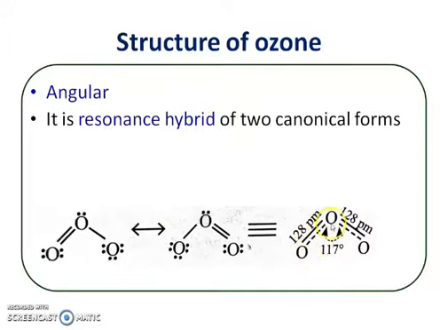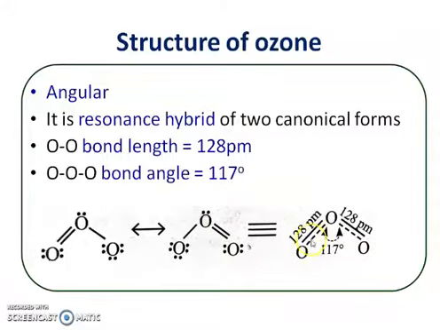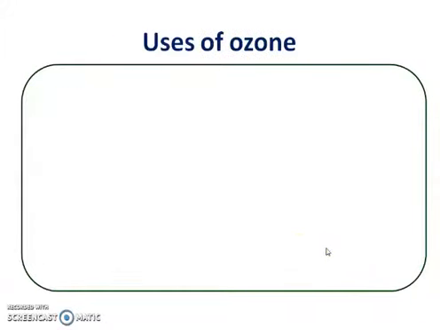So the O-O bond length is 128 picometer and the O-O-O bond angle is 117 degree. So these are the bond parameters.